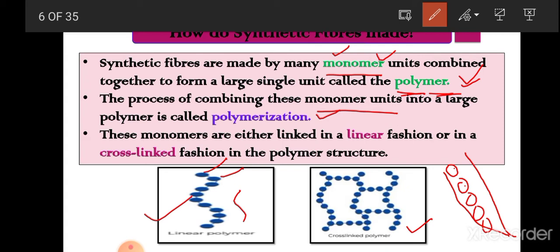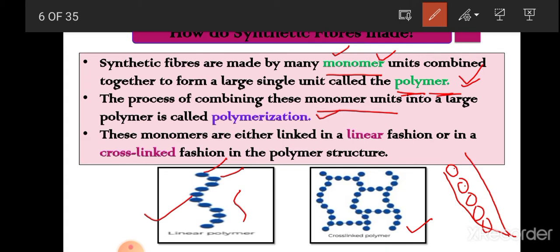Okay, now students, in our natural fibers also the process of polymerization takes place. How? We know that plant fibers are made up of cellulose, and cellulose is a type of carbohydrate. We all know that the simplest carbohydrate is glucose. So many glucose molecules combine together to form cellulose. So glucose is the monomer unit and cellulose is the polymer.